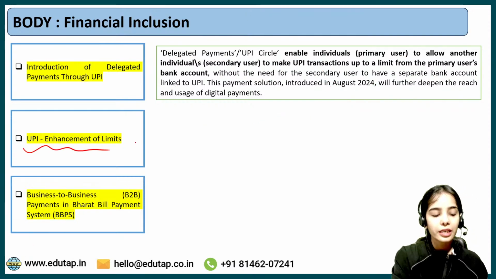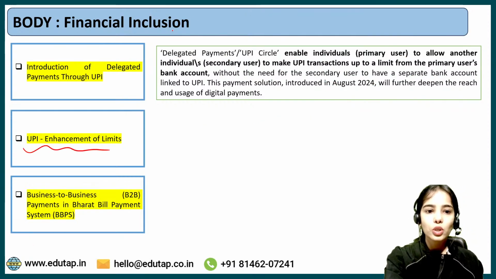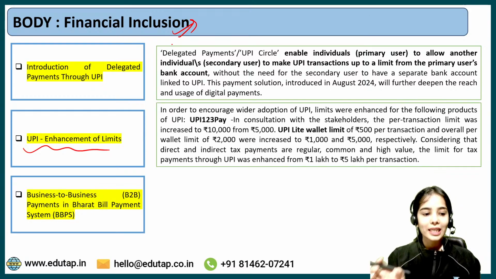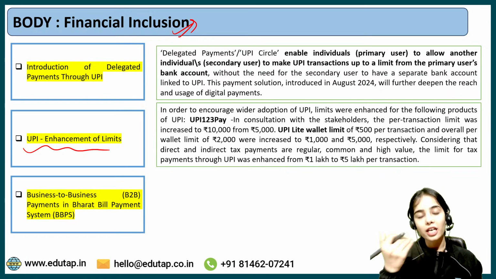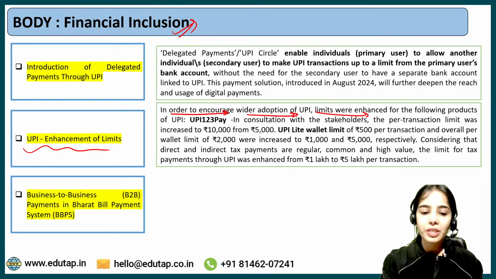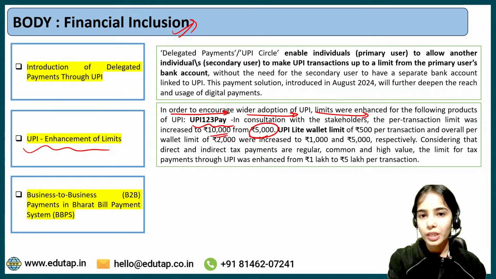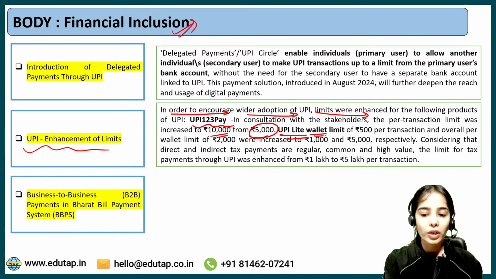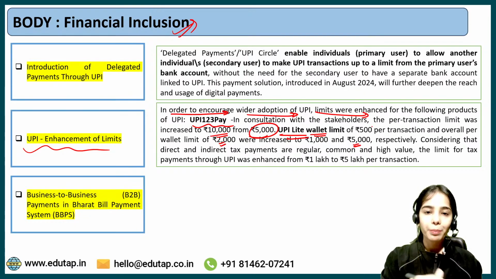Next is UPI enhancement of limit. This is also boosting the financial inclusion. That is, for different facilities and features, the enhancement of limit has happened. In order to encourage wider adoption of UPI, the limits were enhanced. For UPI 123 Pay, the limit was enhanced from 5,000 to 10,000. For UPI Lite, the wallet limit was enhanced from 2,000 to 5,000, and the per transaction limit was enhanced from 500 to 1,000.